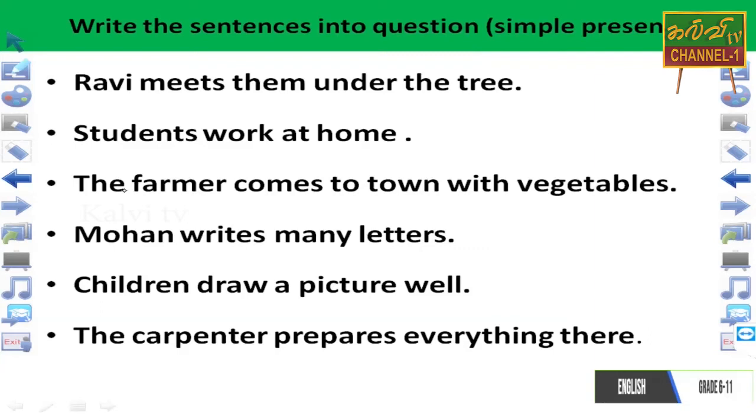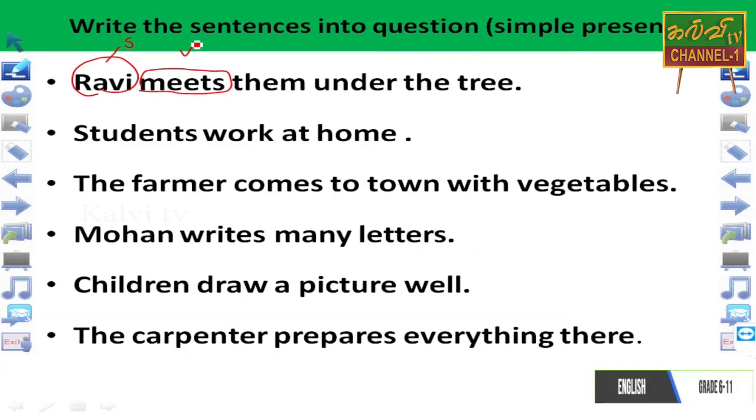Here, dear students, I would like to go with the first one. Ravi is singular. This is the subject, S means singular. Meets, that is a verb.